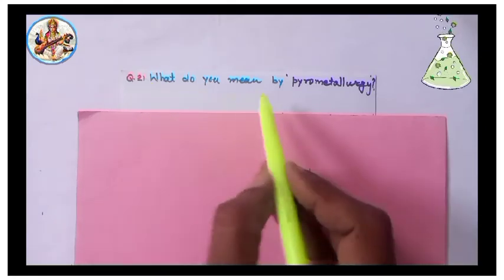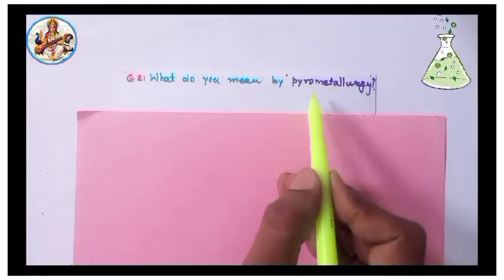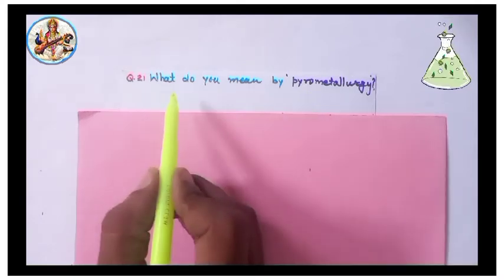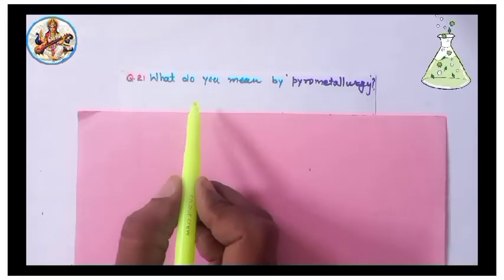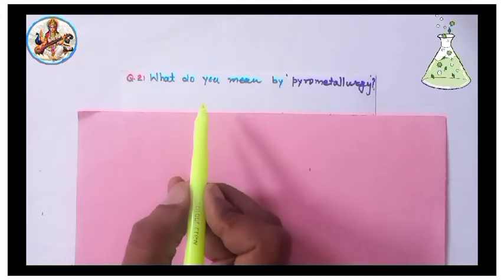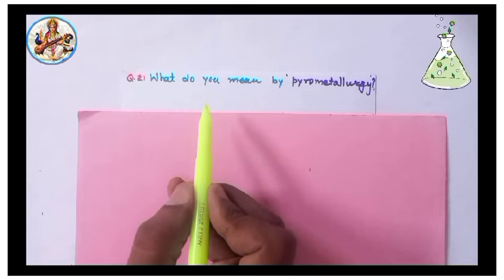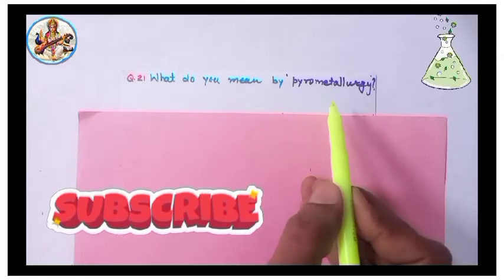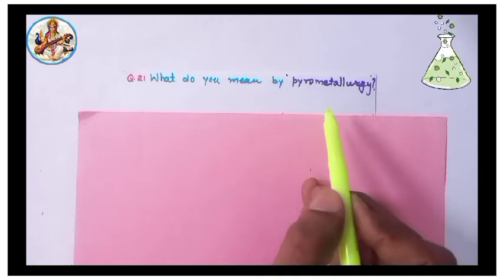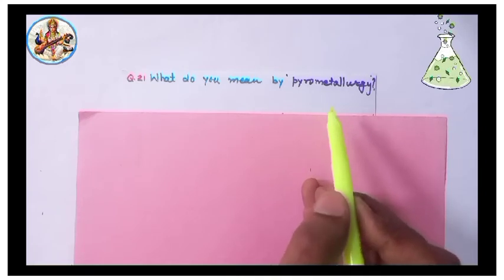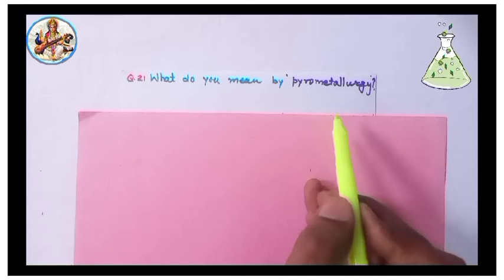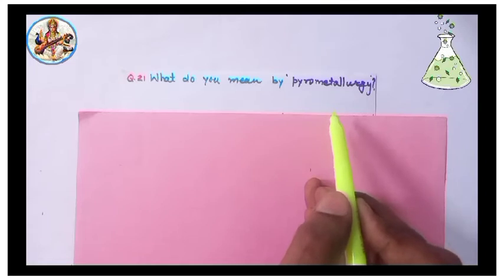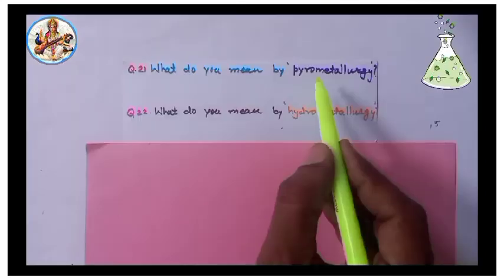Next, 21. What do you mean by pyrometallurgy? Important question. Solution: the process of extracting the metal by heating the metal oxide in the presence of a suitable reducing agent is known as pyrometallurgy. I repeat, the process of extracting the metal by heating the metal oxide in the presence of a suitable reducing agent is known as pyrometallurgy.